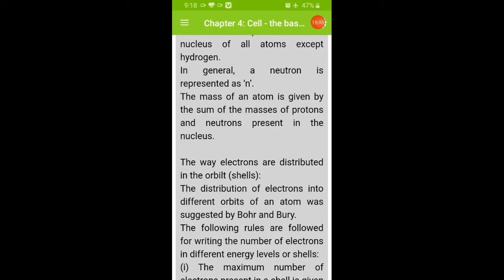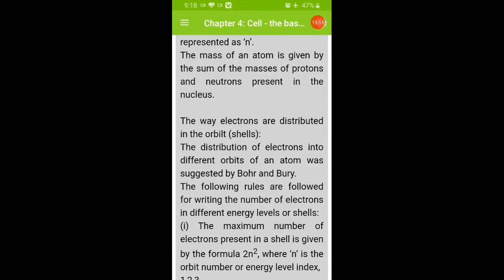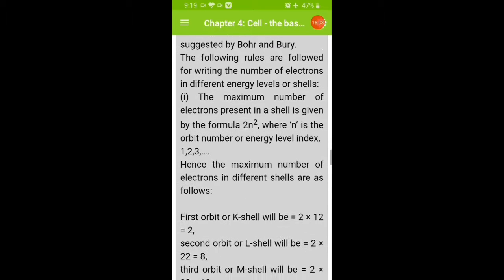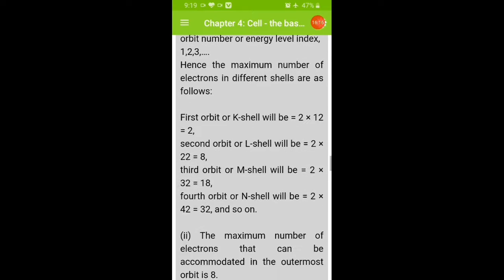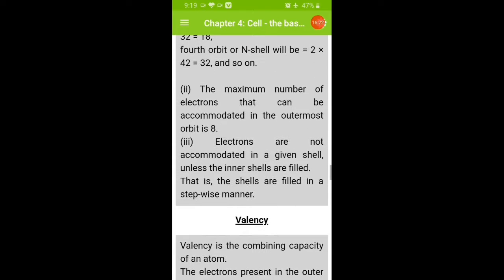In general, a neutron is represented as n, and the total mass of an atom is given by the sum of the mass of protons and neutrons present in the nucleus. And how to fill the cells with electrons, that also we have seen, the following rules. The maximum number of electrons present in a cell is given by 2n square. So first orbit 2, second orbit 8, third orbit 18, fourth orbit 32. The maximum number of electrons that can be accommodated in the outermost orbit is 8.